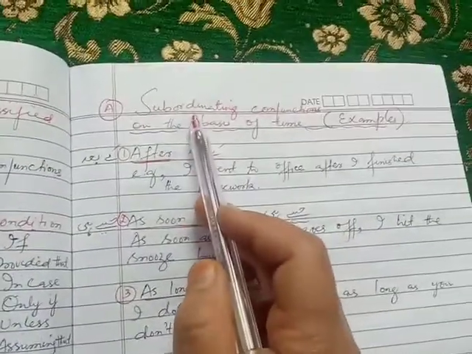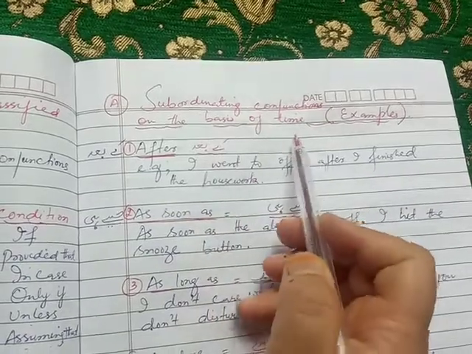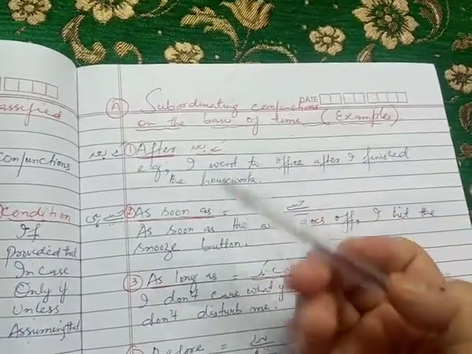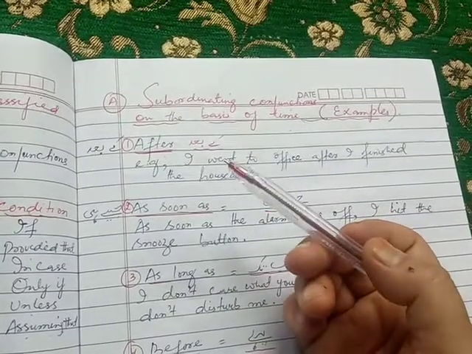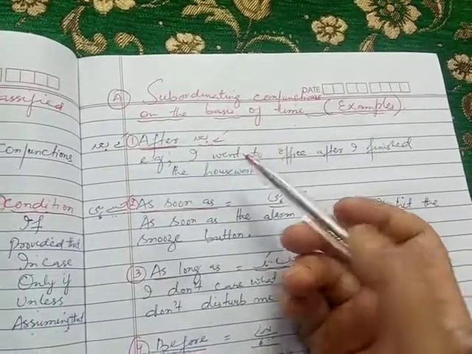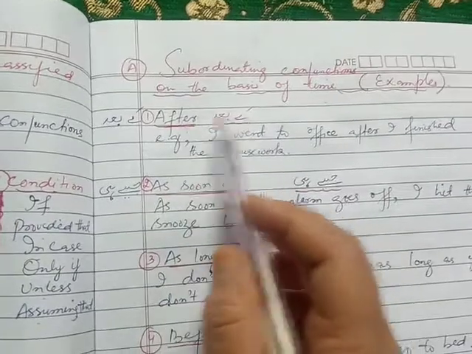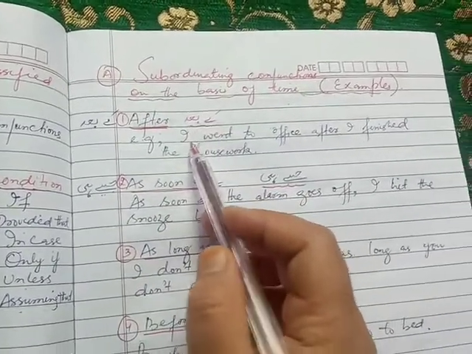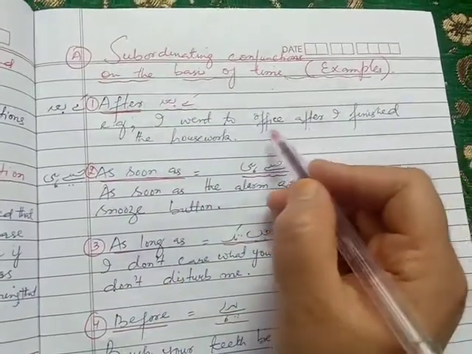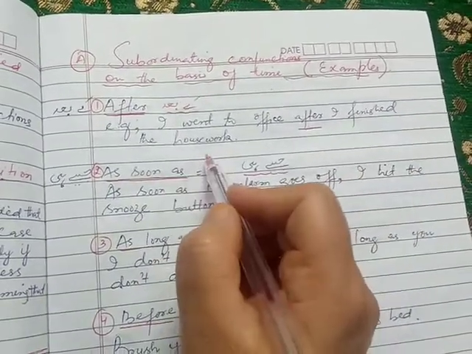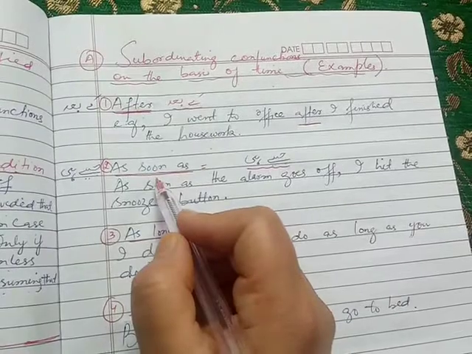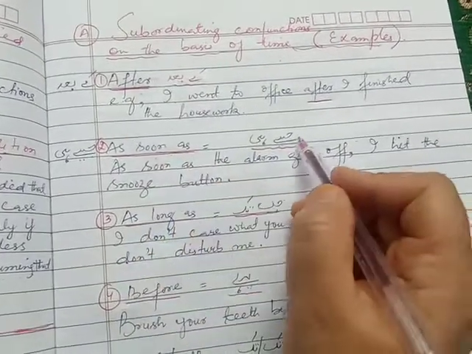Now, let us discuss these subordinating conjunctions on the basis of time. I will give you examples of all the subordinators so that it will become very easy for you to understand. After. After means ke baad. For example, I went to office after I finished the housework. Another subordinating conjunction on the basis of time, as soon as, jaise hi.